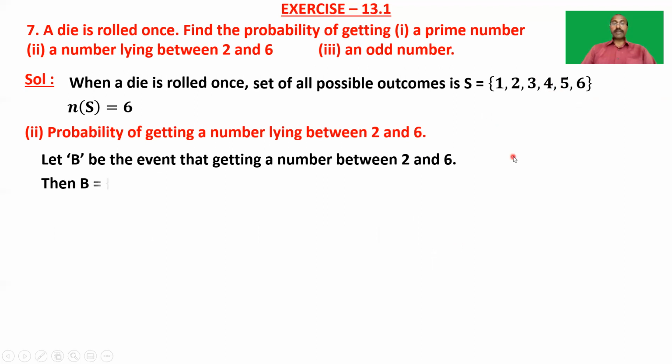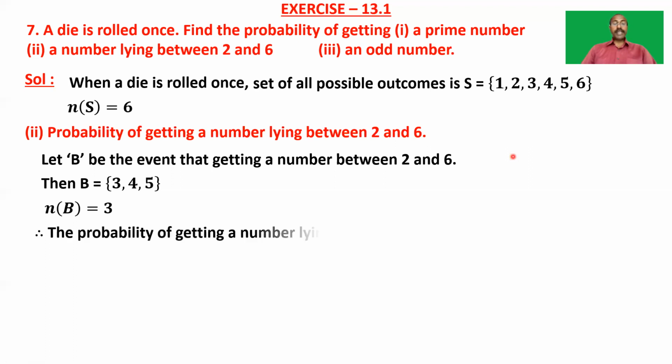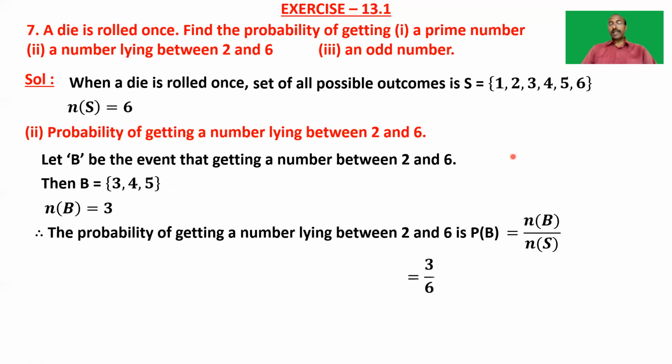So B is equal to the set {3, 4, 5}, and the number of elements in B is 3. Now, the probability of getting a number lying between 2 and 6, that is the probability of B, is equal to N of B by N of S, which is again 3 by 6, and is equal to 1 by 2.